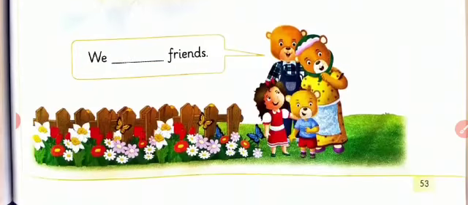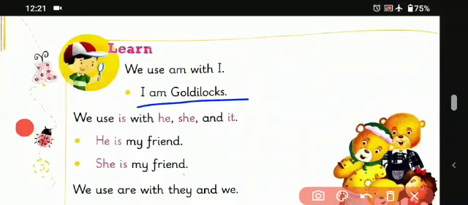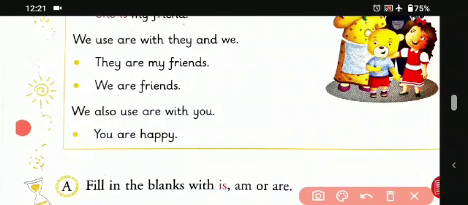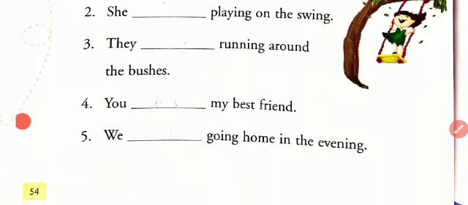And we have understood how we will be using these words, like we will be using am with I, that is, I am Goldilocks, as we have seen in this sentence, and is with he or she or it, that means he is my friend, she is my friend. And here we have learned how we'll be using are, as in they are my friends, we are friends. Okay students, and we have filled this blank also.